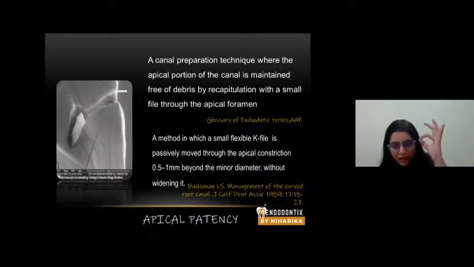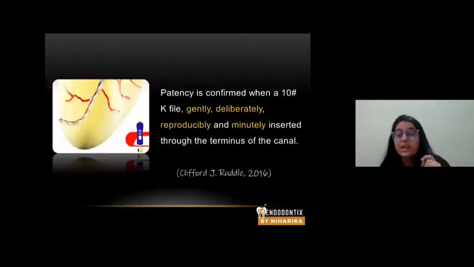You are putting a small file and just pushing it slightly beyond the minor diameter. This can be confirmed by using a number 10 K file, which is most commonly used. Pushing it gently, passively, deliberately, reproducibly in such a manner, it reproduces your glide path minutely through the terminus of the canal.